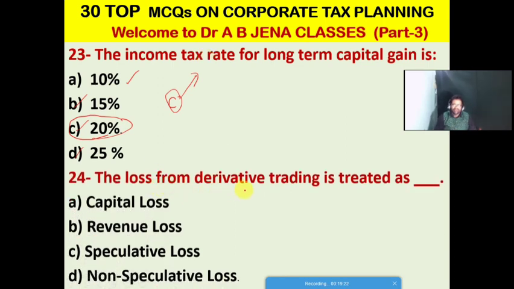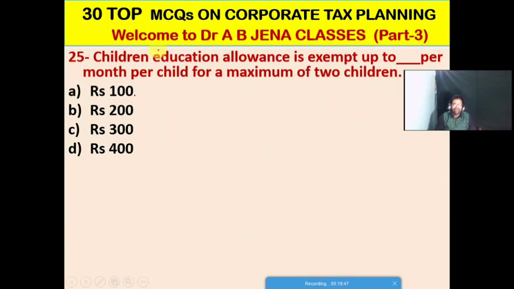The loss from derivative trading or business is treated as what? A. It is the capital loss. B. It is a revenue loss. C. It is speculative loss. D. It is the non-speculative loss. Friends, D is the right option for this MCQ. The loss from derivative trading is treated as non-speculative loss.